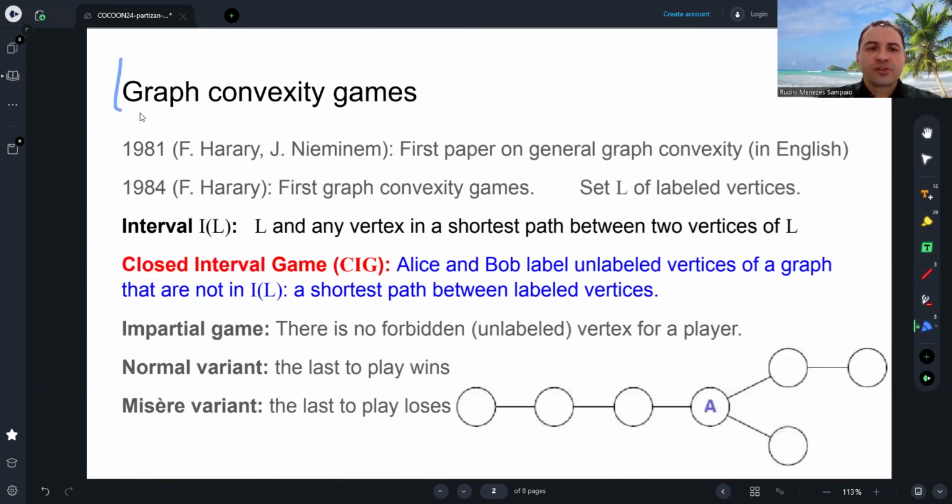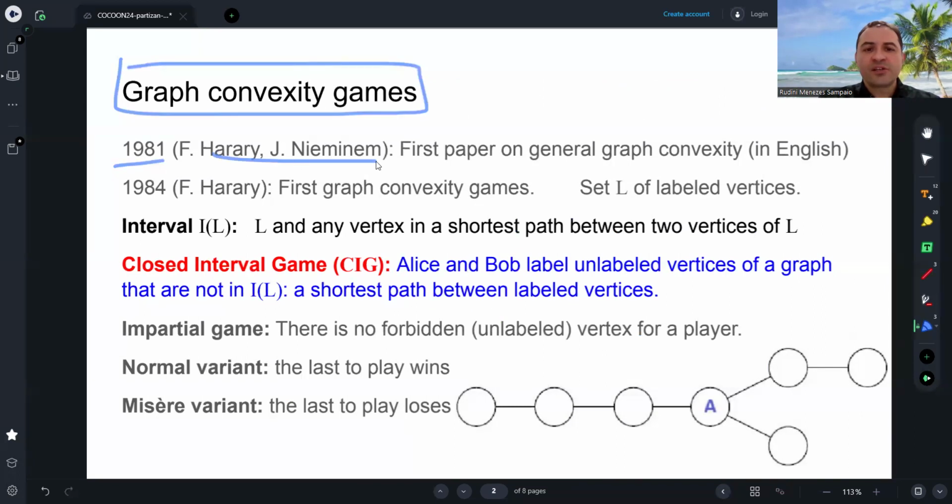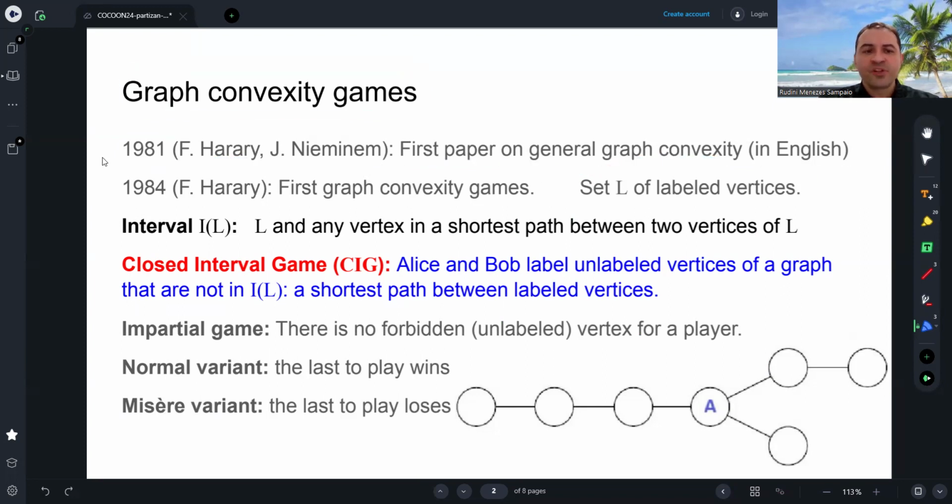So I will talk about graph convexity games. In 1981, Harary and Nieminen introduced the first paper on general graph convexity in English. Just three years later, Frank Harary introduced the first graph convexity games.